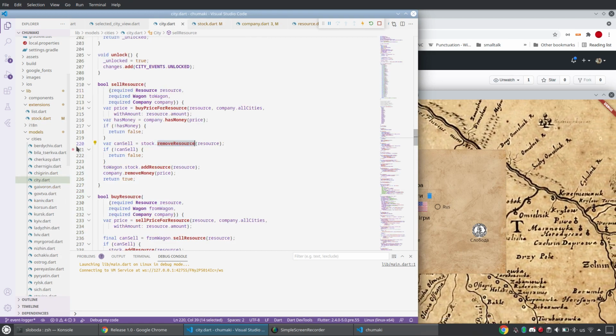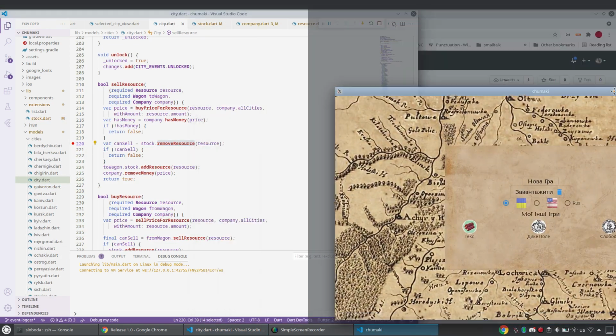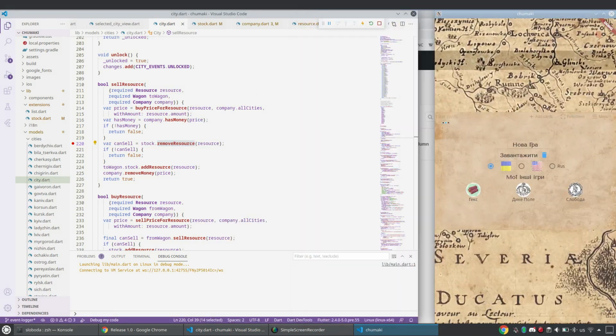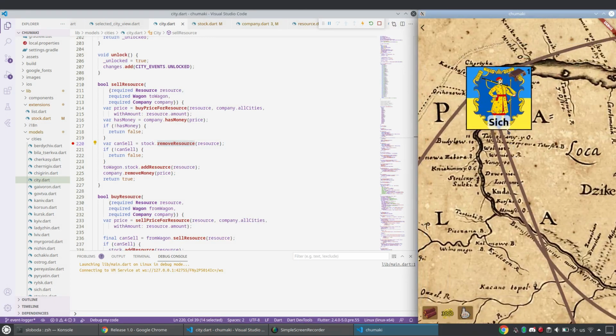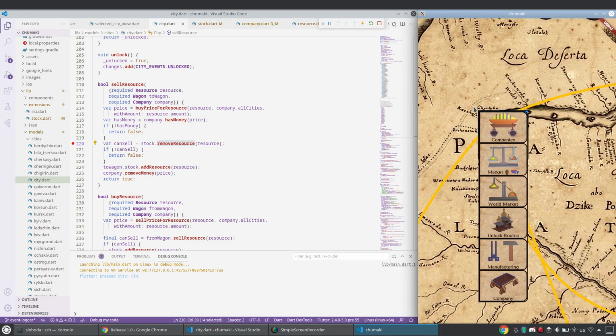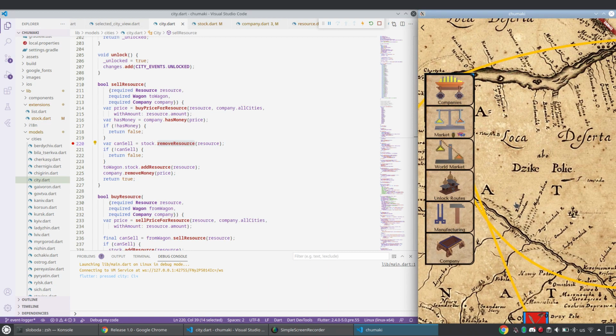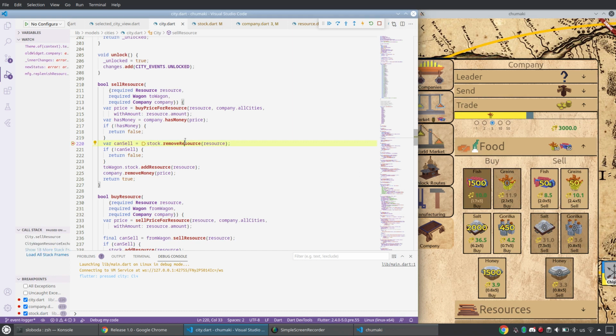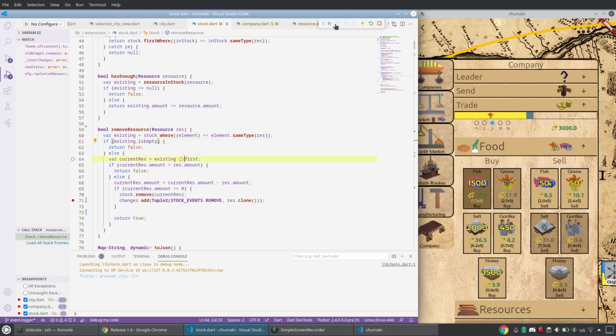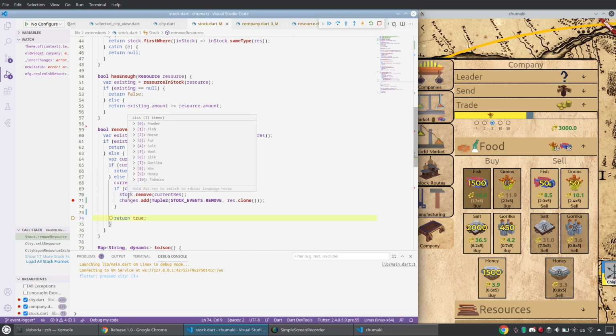Let me place a breakpoint here as well. So let me resize it. Switch to English for your convenience. So Siege, the central place in my game. Okay, let's go to company, trade, food, buy. Okay, cancel. Let's go inside. Can I sell it? Yes, I can. Stock remove. Did I remove it or not?